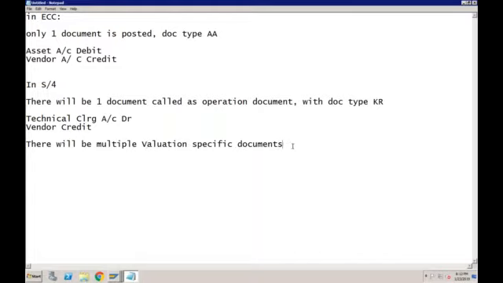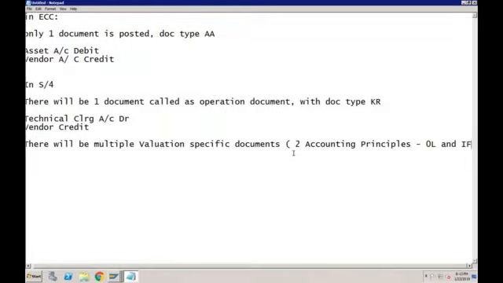Okay, so how many accounting principles we are following? Currently, we are following 2. So 2 accounting principles. One is India GAAP, or maybe let's write the ledger, 0L and IF. So there will be 2 documents created, one for 0L and second for IF.